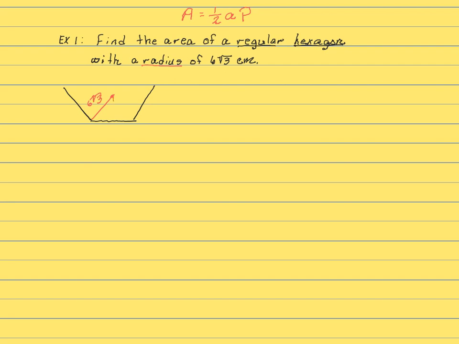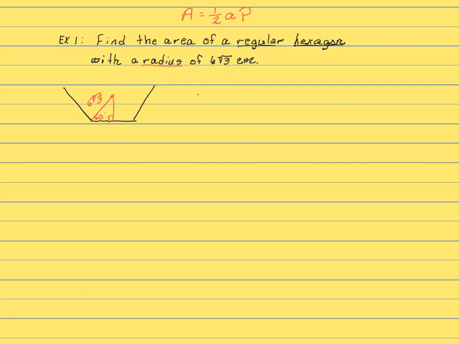We will also need to draw our apothem, and it's perpendicular to that side to give me a right triangle to work with. And since this is a regular hexagon, we know that this angle will be 60 degrees, and now we have a 30, 60, 90 triangle.